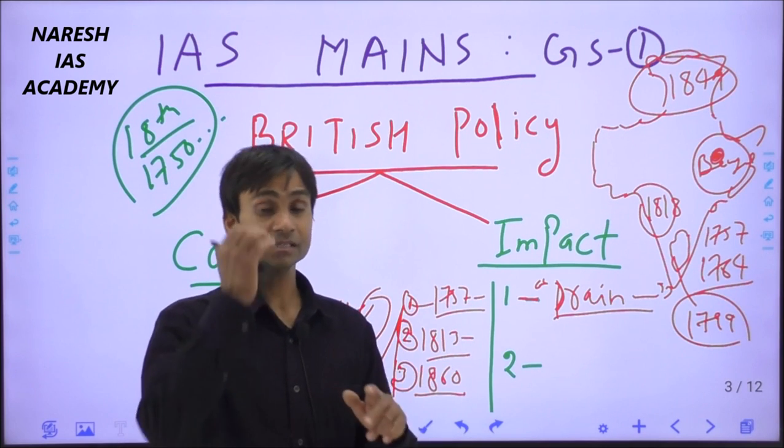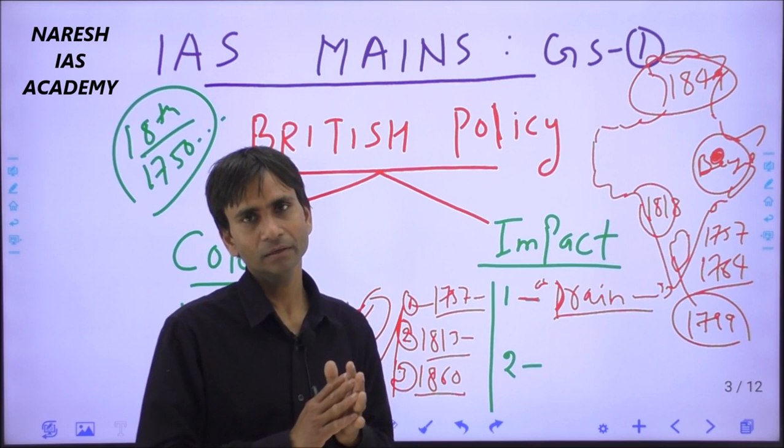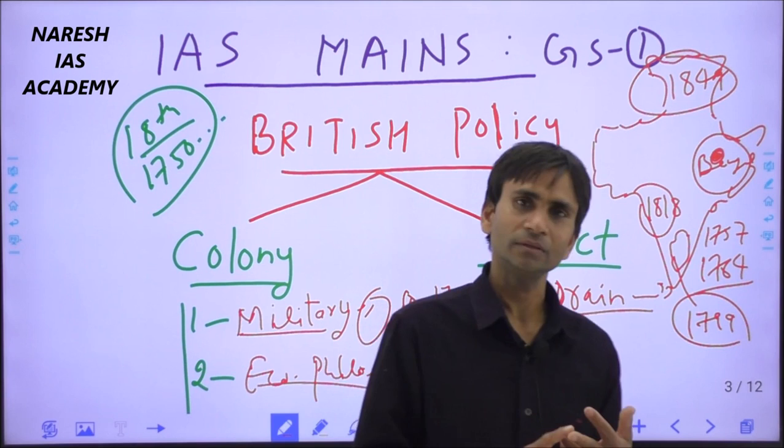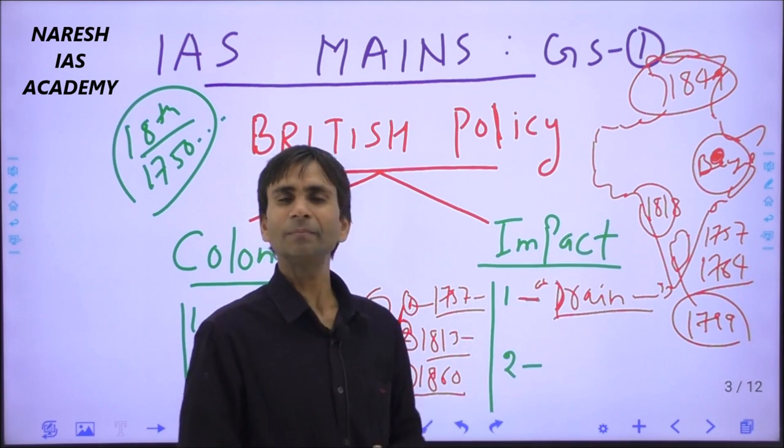UPSC may ask questions anytime from this topic. So what do you mean by the drain of wealth, and what was the nature of the drain of wealth? It started just after 1757.